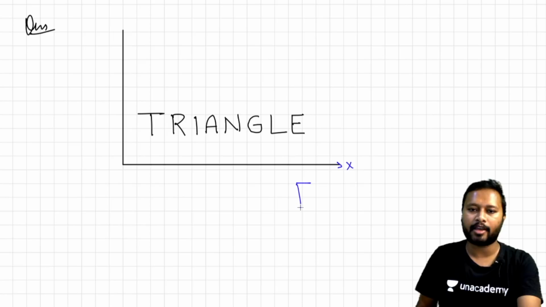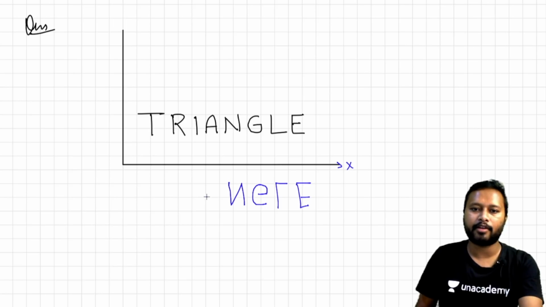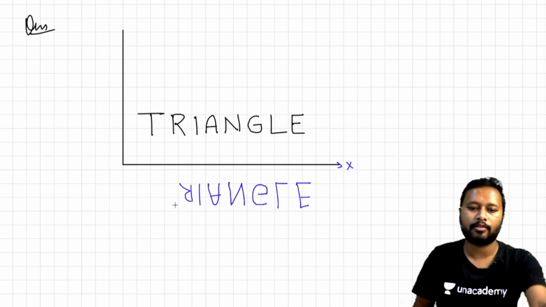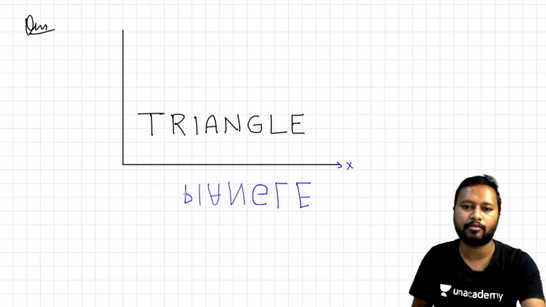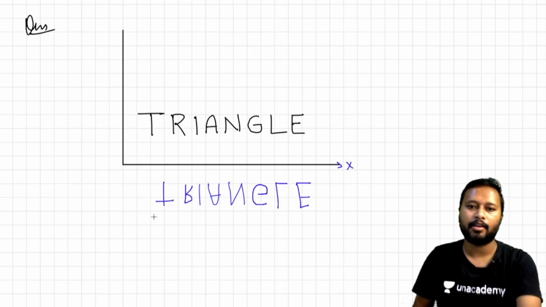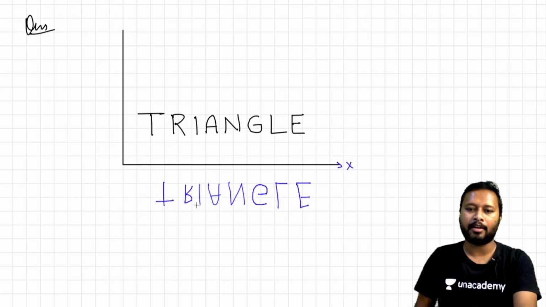Many people did it wrong actually. This is going to be something like this. Many people did it as it is, but N will also get inverted, and then you have A, then you have I, then R, sorry, the R should be like this only, and then you have T. Many people kept N as it is. That's not correct, N also will get inverted.